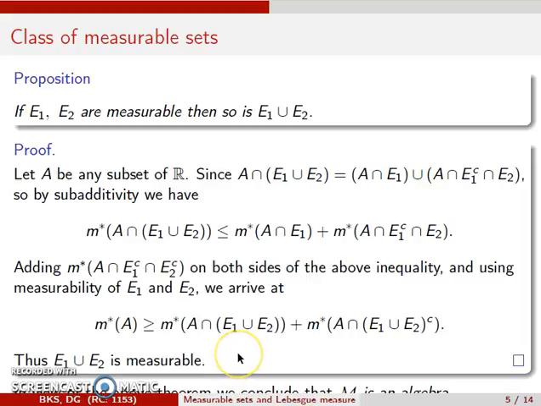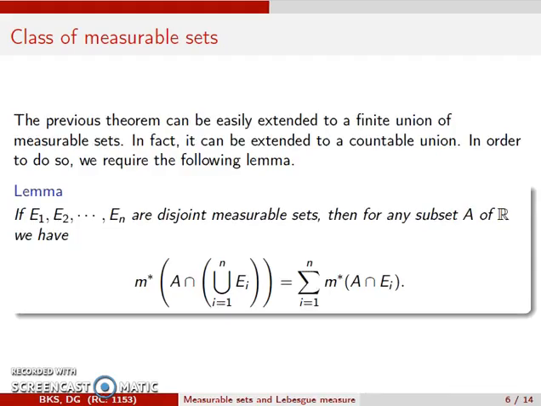Thus, we conclude that cursive M, the class of all Lebesgue measurable sets, is an algebra. This theorem we can extend to finite unions of measurable sets. In fact, we can extend it to a countable union of measurable sets. That can be achieved by proving this lemma.